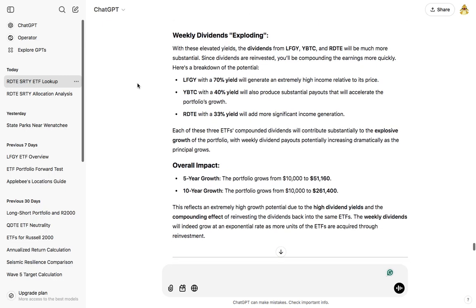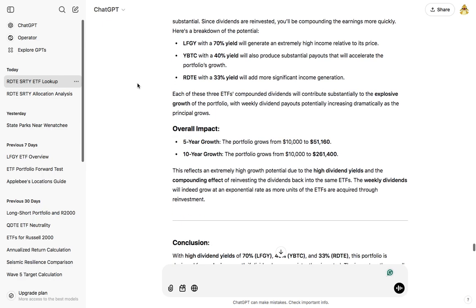I said, would the weekly dividends explode? It said, with these elevated yields, the dividends from LFGY, YBTC, and RDTE would be much more substantial. Since dividends are reinvested, you'll be compounding the earnings more quickly. Here's a breakdown of the potential.